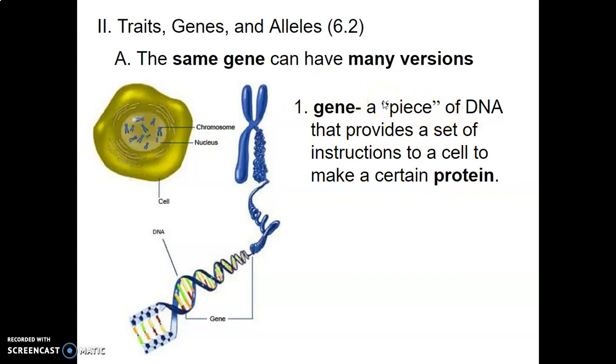Anyway, all right, so a gene, and we've mentioned this before, a gene is a small portion of DNA that provides a set of instructions to a cell to make a certain protein. On each chromosome, and we've used this example before, there are genes, little segments of DNA that we're going to learn more about later on, that spell out a code. That whole code tells cells what to do, what to make. Now, these certain proteins, once they're made, give us certain traits.